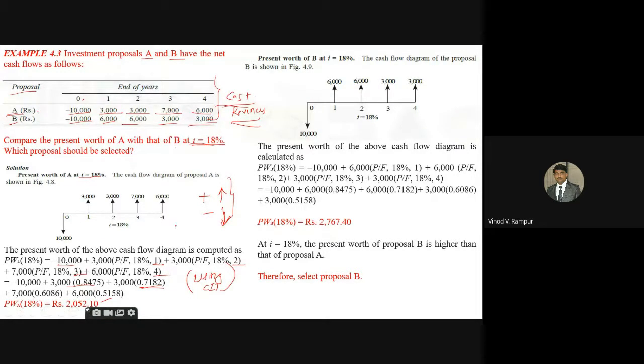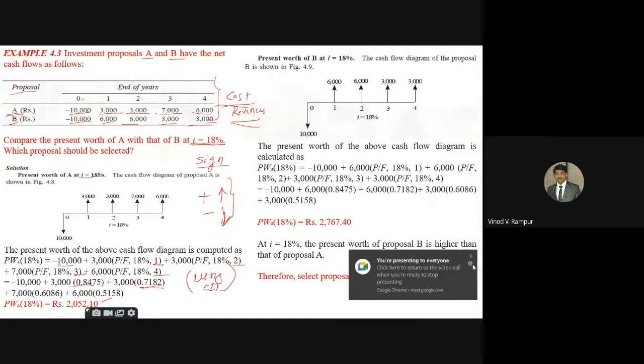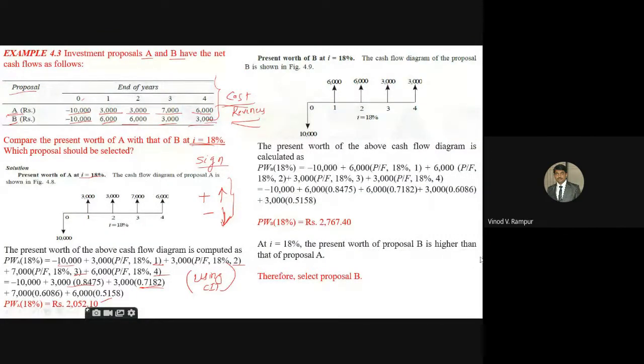Is it clear? First, we have to draw the cash flow diagram based on the sign they give us, positive or negative sign. Then, based on that cash flow diagram, we have to write the equation and substitute the values by using the cash flow diagram and solve the problem. Clear? And similarly for proposal B at the rate of interest 18%. Same procedure you have to use for proposal B.